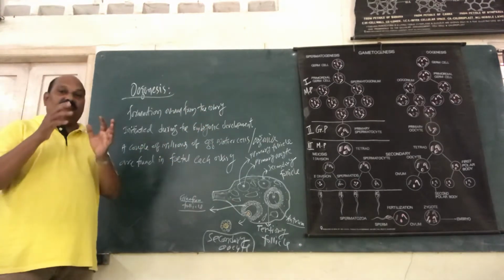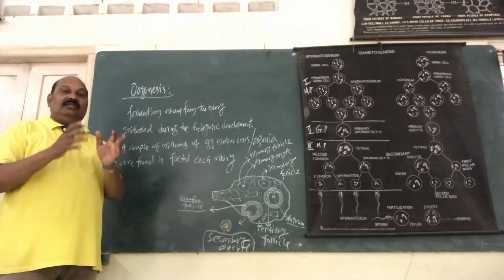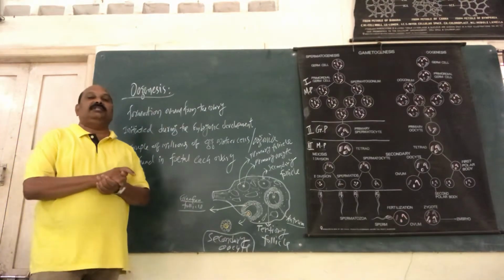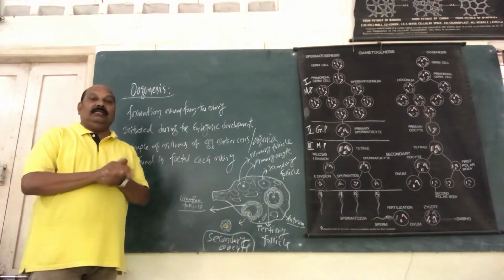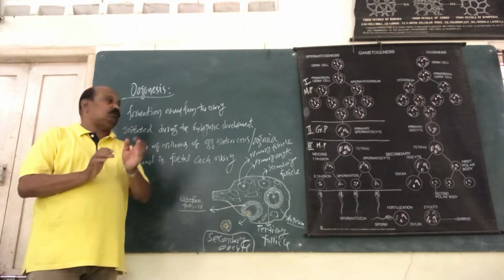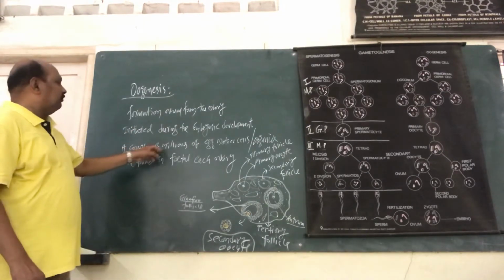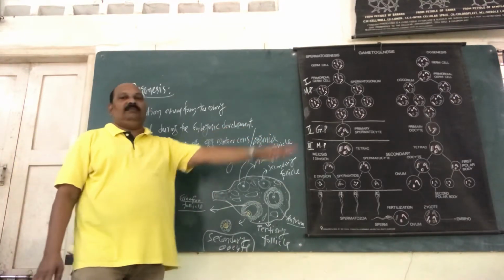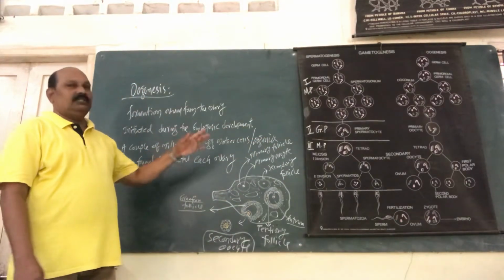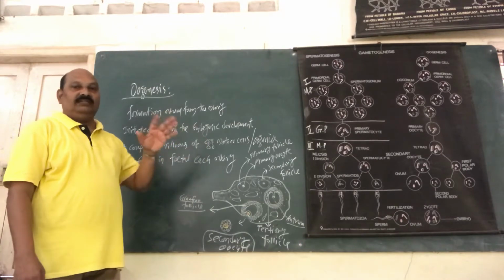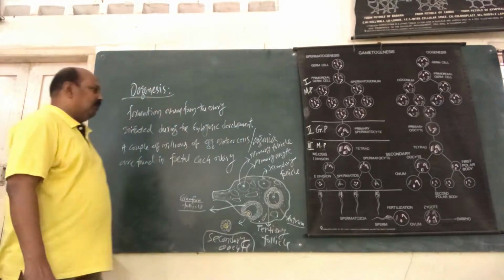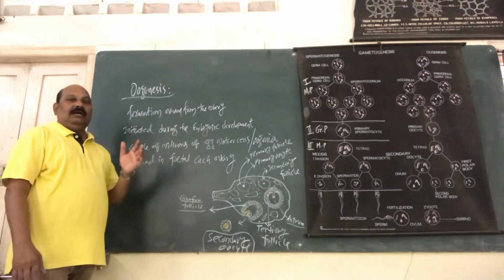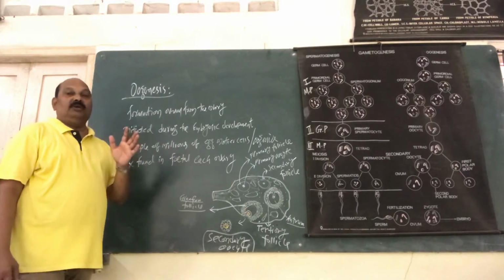Whenever fertilization is over, the female fetus is formed in the mother's uterus, and the process is initiated. At that time, in the fetus ovary, each ovary contains a couple of million egg mother cells, which we call oogonia. These cells are formed in the fetus ovary. Now these oogonial cells undergo the first meiotic cell division.